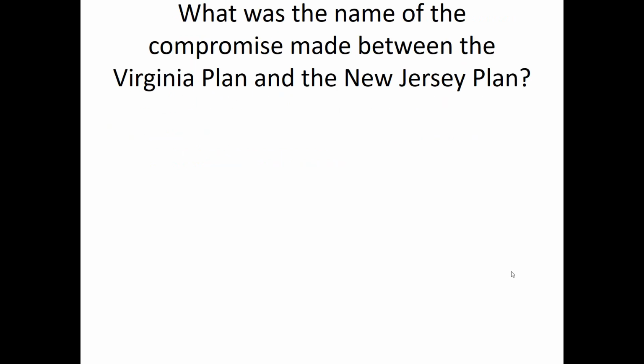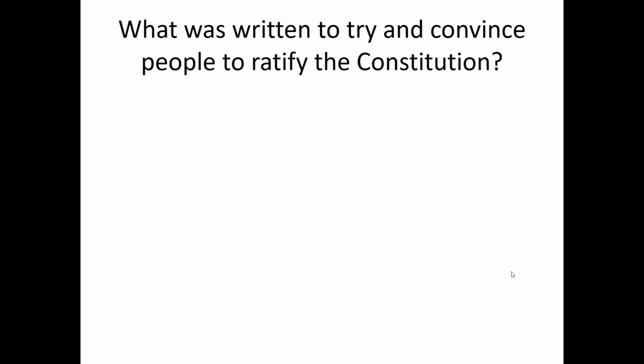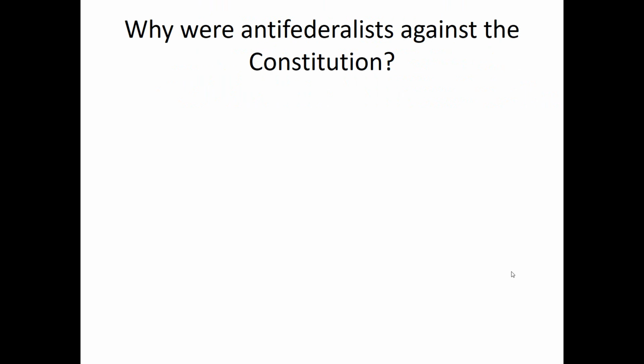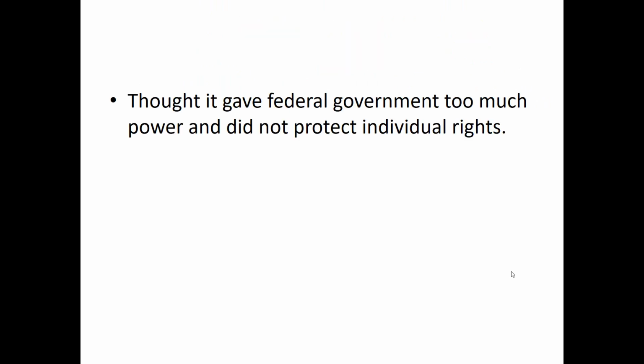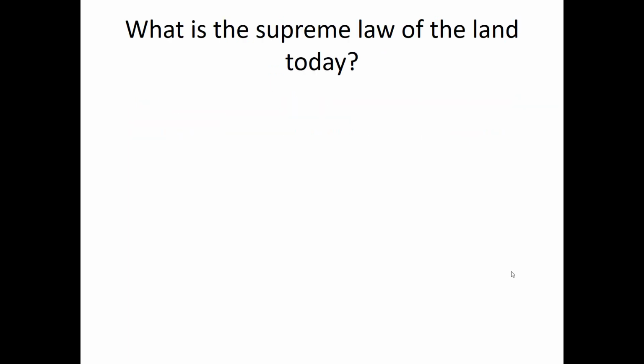The Virginia Plan. What was the name of the compromise made between the Virginia Plan and the New Jersey Plan that led to representation based on population in the House of Representatives and equal representation in the Senate? The Great Compromise. What was written to try and convince people to ratify the Constitution? Federalist Papers. Why were anti-federalists against the Constitution? They thought it gave federal government too much power and didn't protect individual rights.